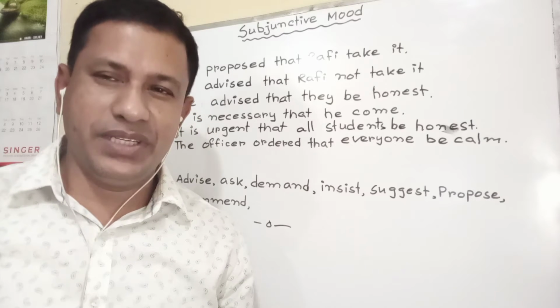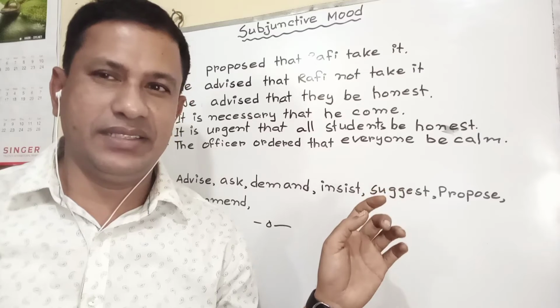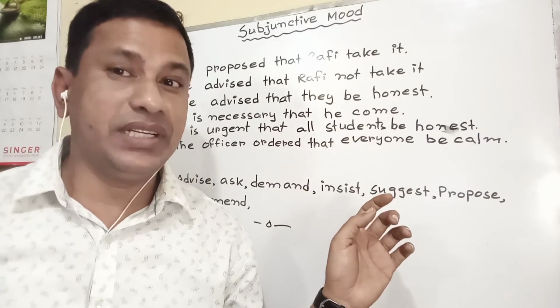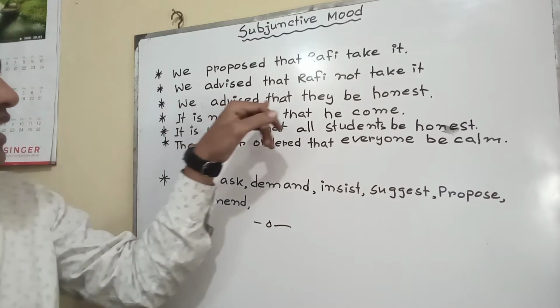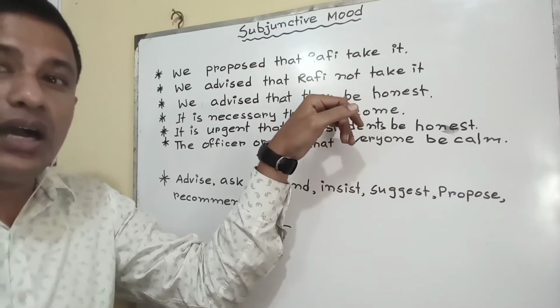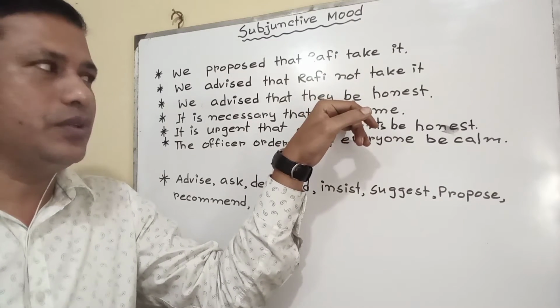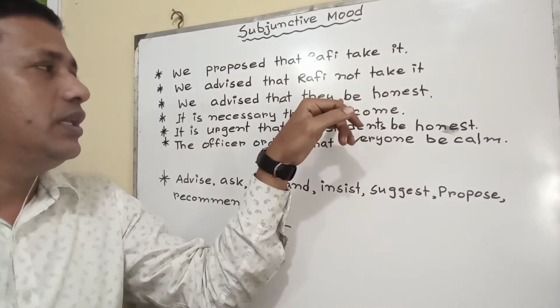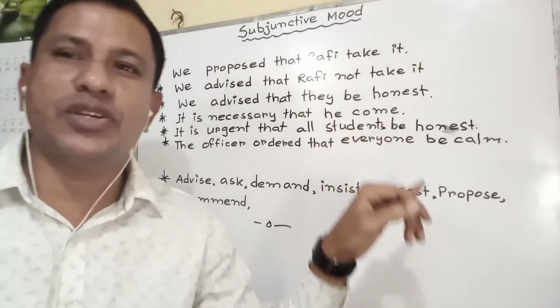And in different admission tests or competitive exams, you will see these types of sentences. So be attentive to understand properly. Here again, you can see we advised that they be, we be; is, are, am are not used. Only the base form of the verb is used. If I make it negative, then not be honest, not be.